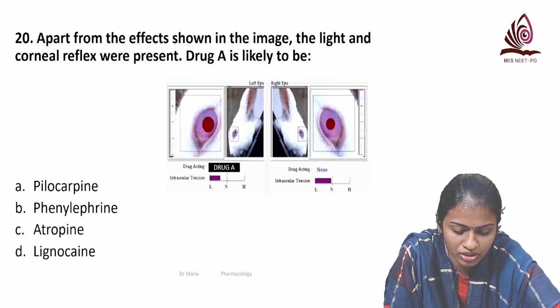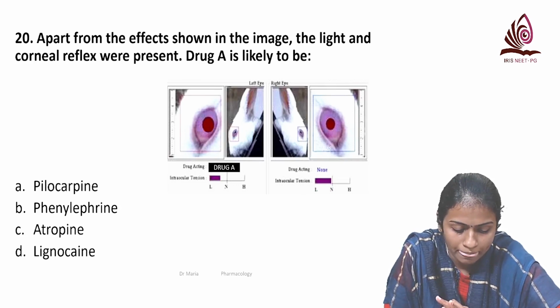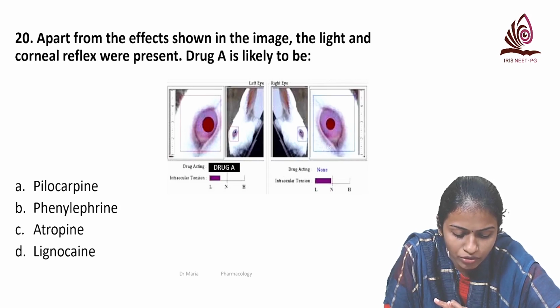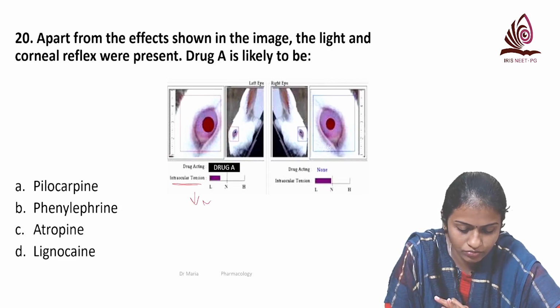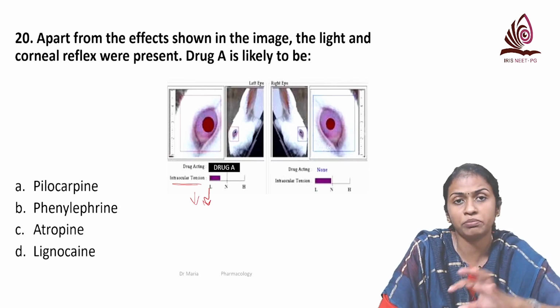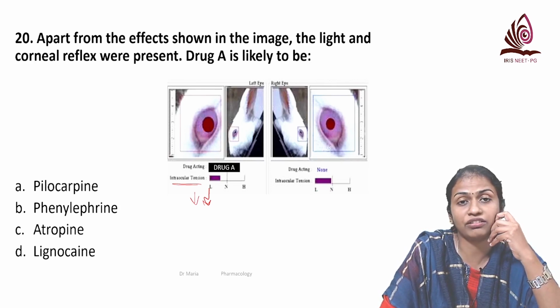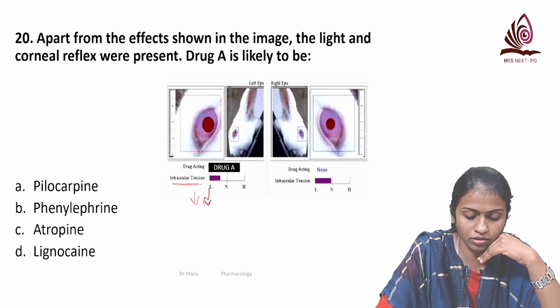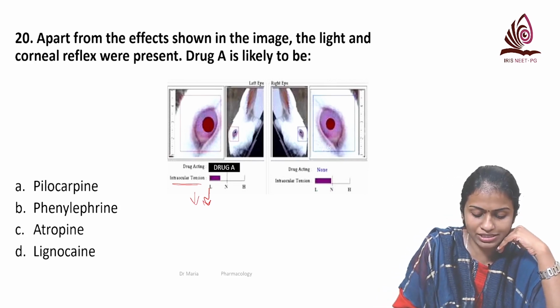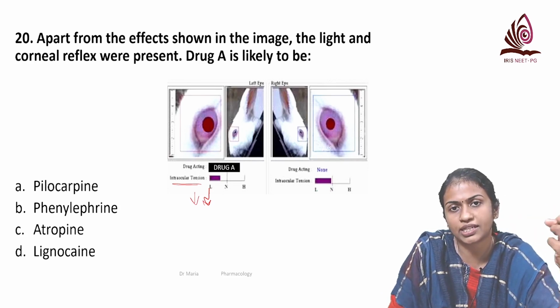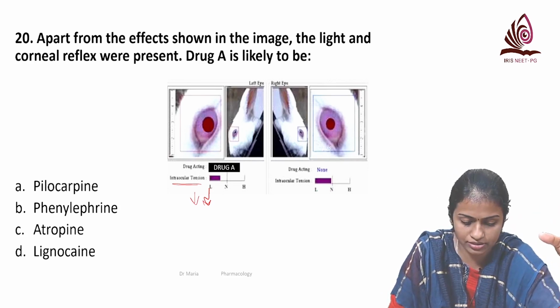So what all do you see here? There is mydriasis, dilatation of the pupil, and you can see the light reflex and corneal reflex are present. And what other information is there? Intraocular tension, as you can see here, compared to the control, is decreased. So there is mydriasis, there is a decrease in intraocular pressure, and the corneal and light reflex are present. So which is possibly the drug A? Before we go into the answer as such, we'll just see what are the drugs that act on the eye that cause miosis and mydriasis.